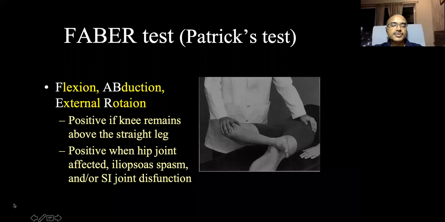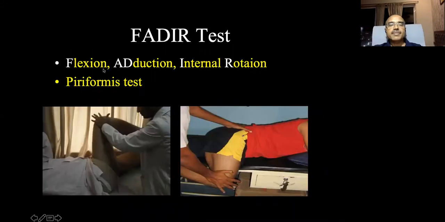The other test is known as the Faddy's test, or flexion, adduction, and internal rotation. So it is usually positive in case of piriformis syndrome, or sometimes in impingement also. There is an impingement test in case of femoroacetabular impingement. This Faddy's test becomes positive: flexion, adduction, and internal rotation.